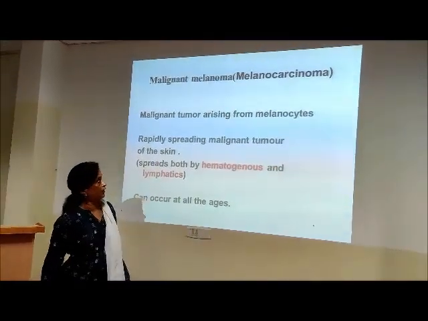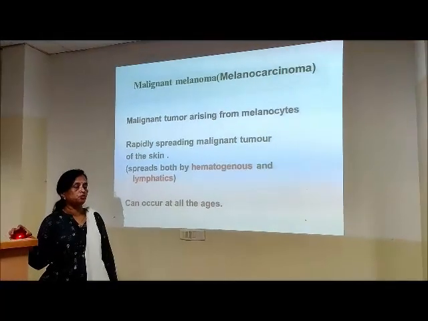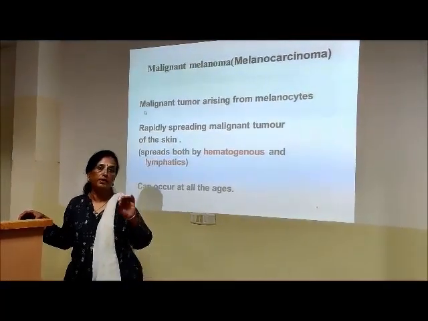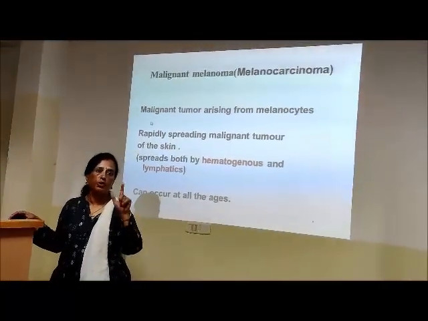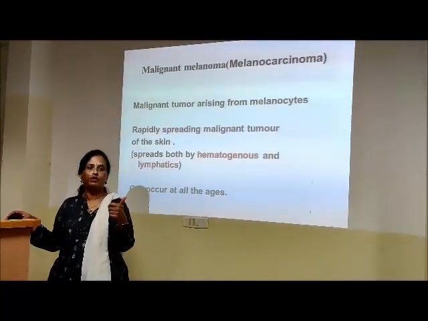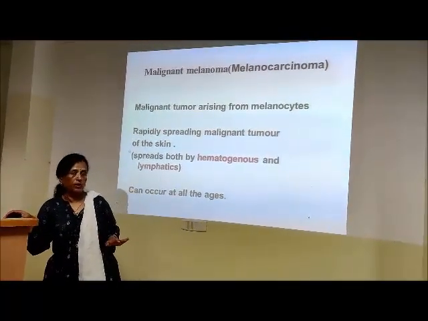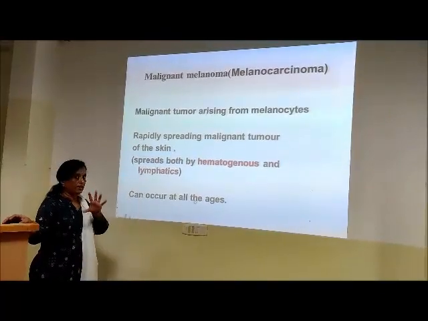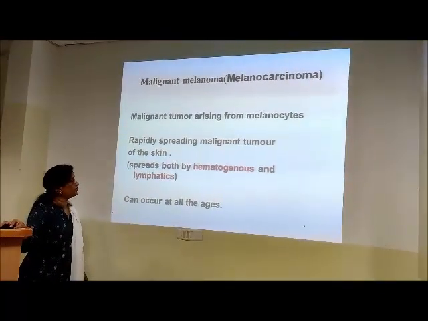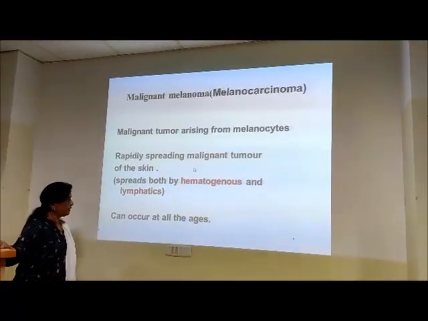So what is malignant melanoma? It's a malignant tumor that arises from the melanocytes. The tumor size could be very small, but it is notoriously dangerous. Why? Because it spreads by the hematogenous route also. When it spreads by the hematogenous route, we can see metastasis anywhere in the body. So it's a rapidly spreading malignant tumor of the skin, and this I have repeated several times, hematogenous and lymphatic. It can occur at all ages.